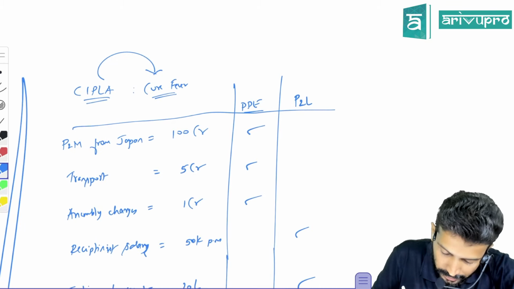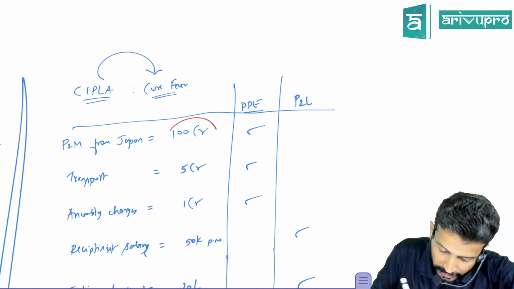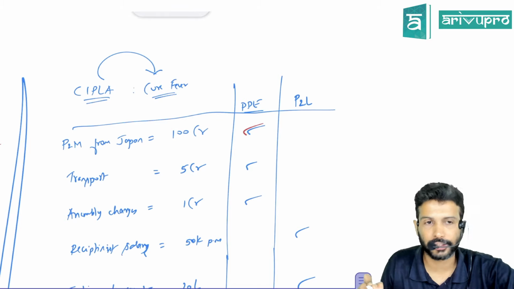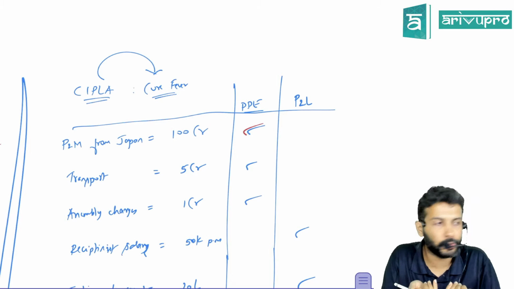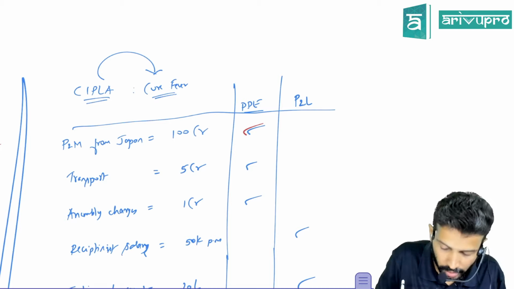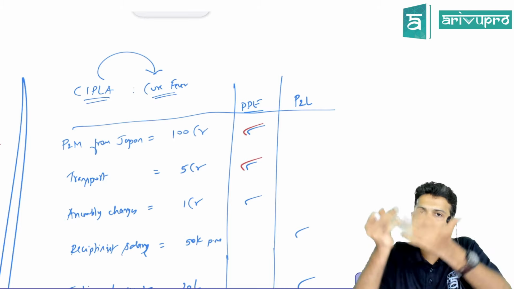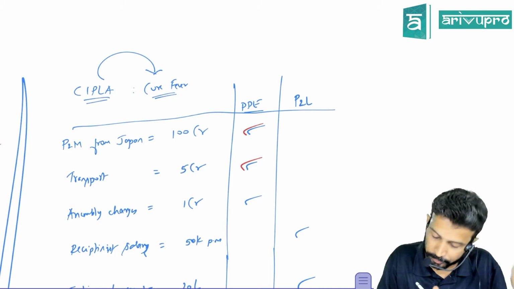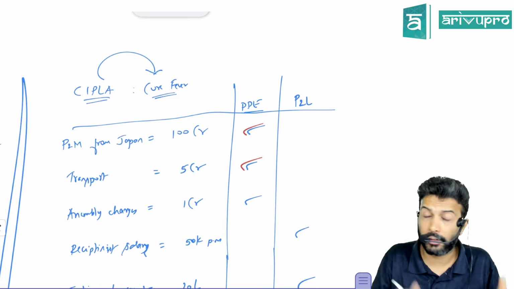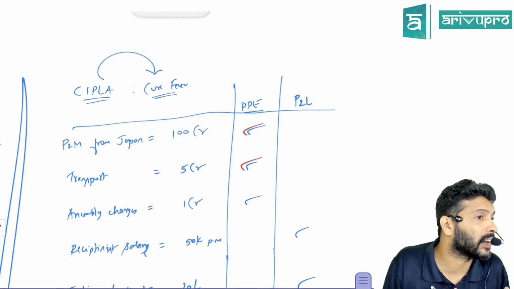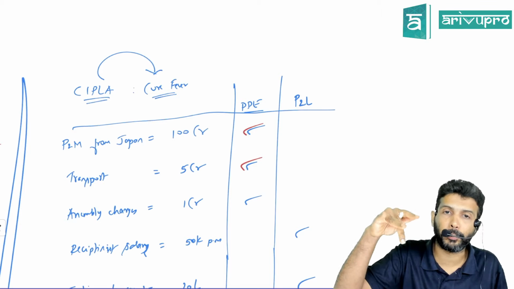Come back to this example and write the right answer. Can you add purchase cost, sir? Very much yes, because unless you purchase, will it come to your factory and can you use it? And transportation cost, can you add? Yes, because unless you incur transportation cost, will it come to your factory? No. Assembly charges? The asset may have come inside the factory, but what is the cutoff window?